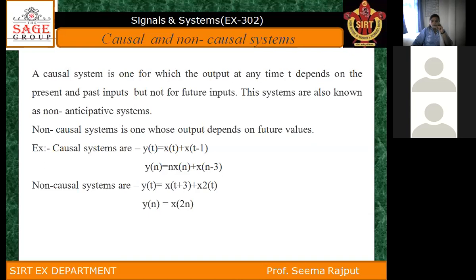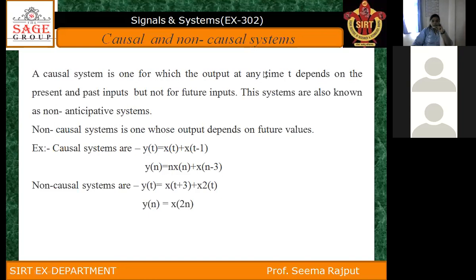So if we put t equal to 1 in equation 1, then y(1) equals x(1) plus x(1 minus 1), that is x(0). In that case, x(0) is a past input and x(1) is a present input. That's why it is called a causal system.